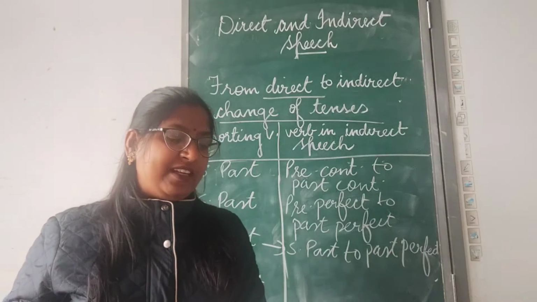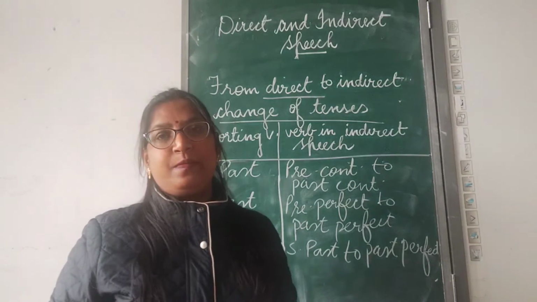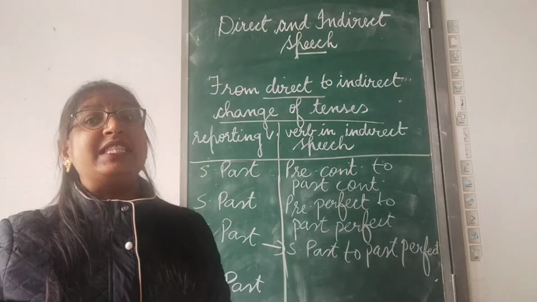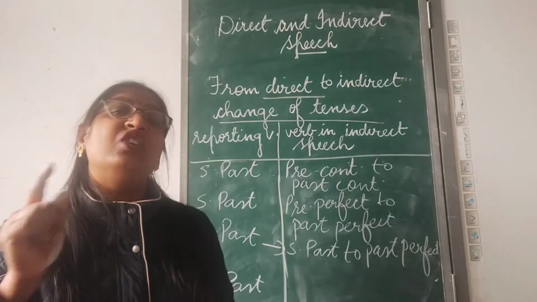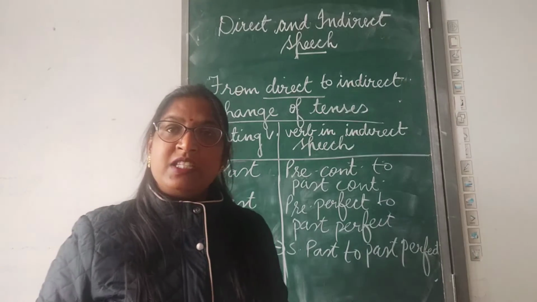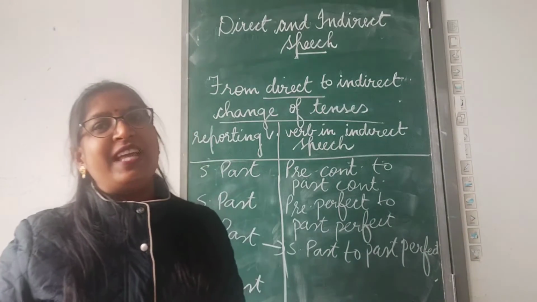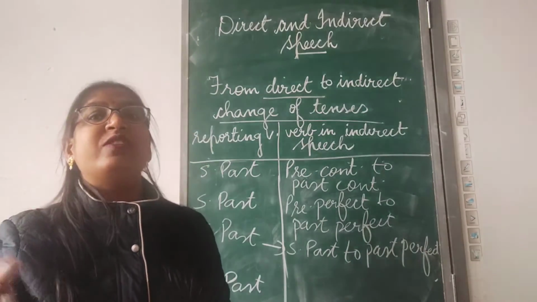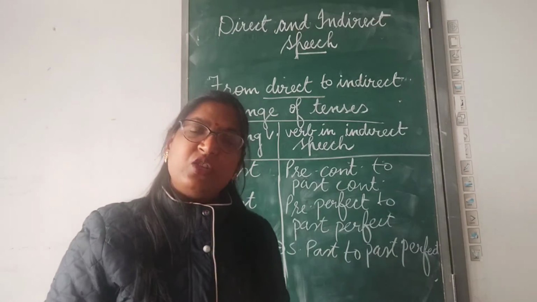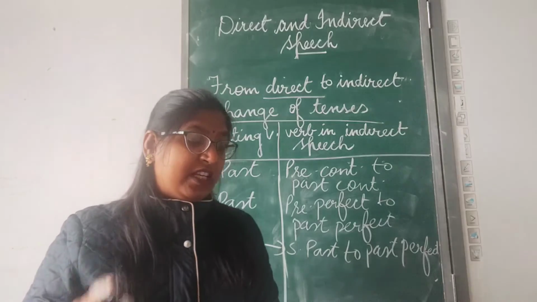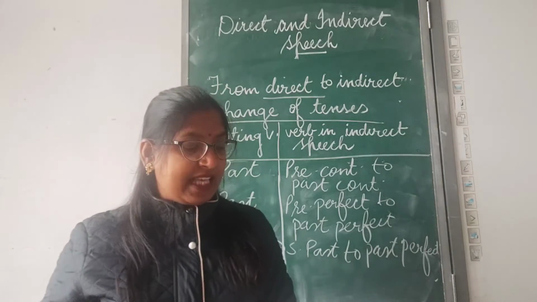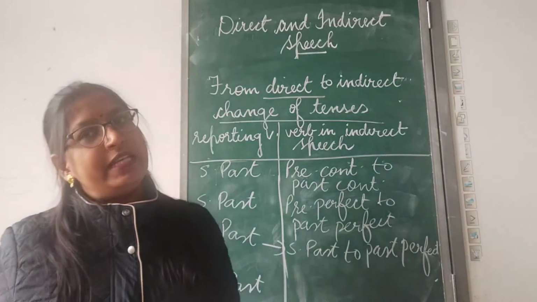The teacher said, the sun rises in the east. The sun rises in the east is a universal truth. Isn't it? So when we change it into indirect, your simple present will remain simple present only. It will not be changed to simple past. Clear? The teacher said that the sun rises in the east.